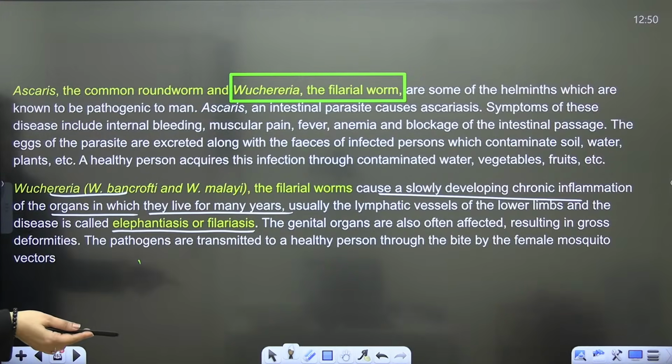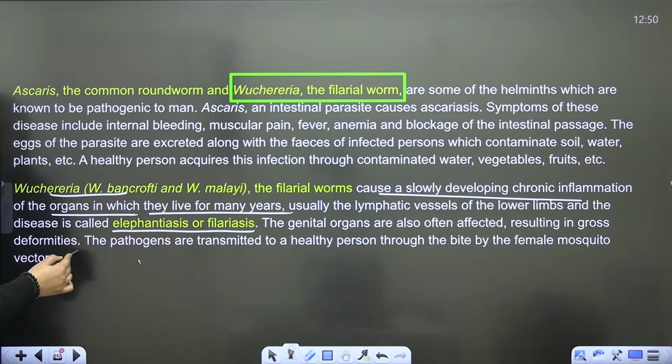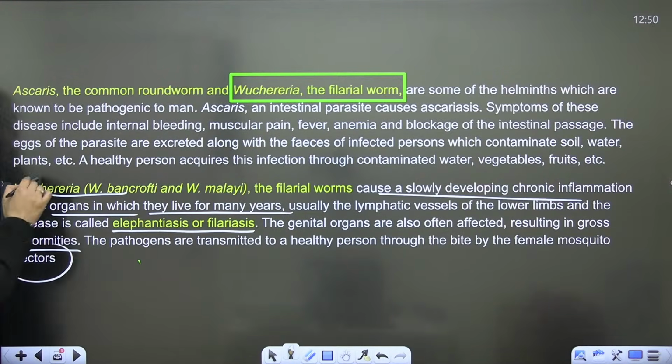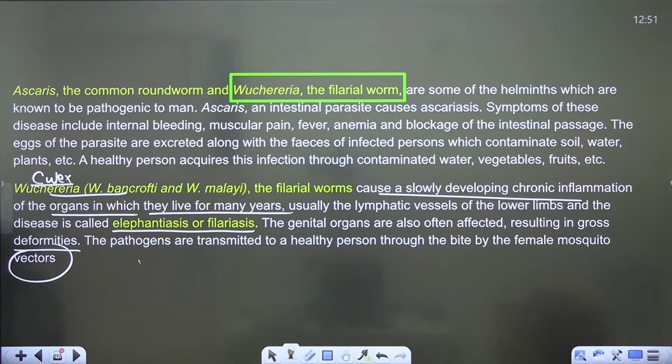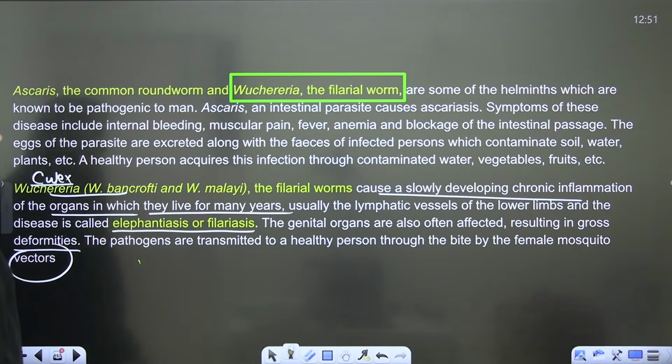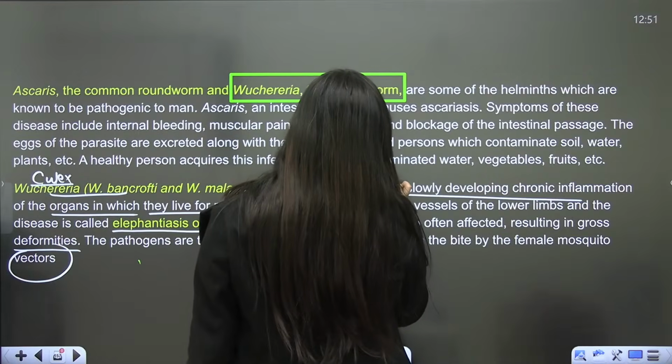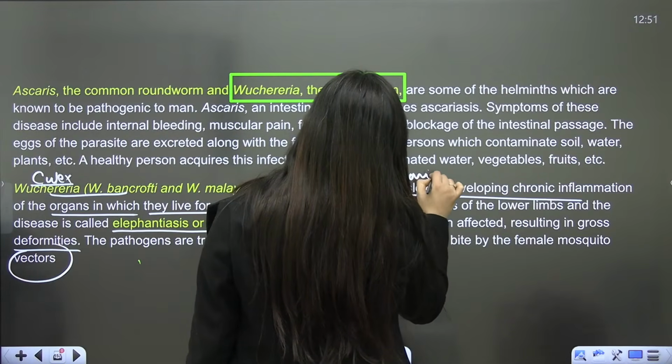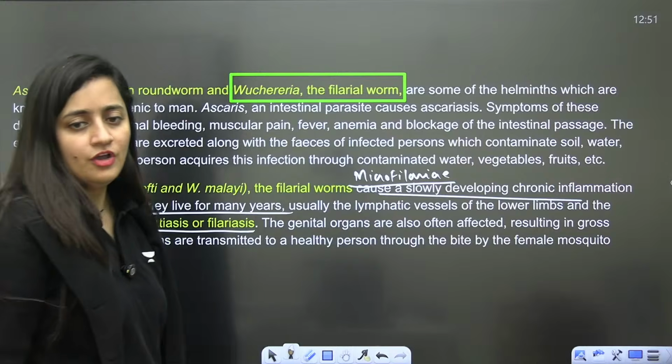Genital organs are also often affected, resulting in gross, that is superficial, deformities. So the female mosquito is the vector, and that will be Culex. Understood? So chronic inflammation will be there. Even anemia and inflammation can also occur. So the larva here is microfilariae, which is harmless. The larva is harmless. So the larva is microfilariae. Understood?